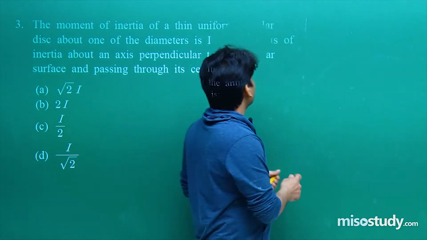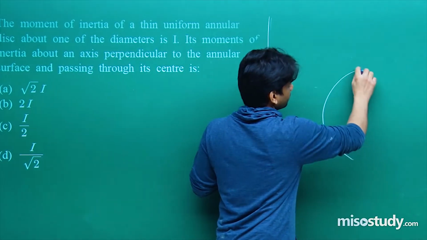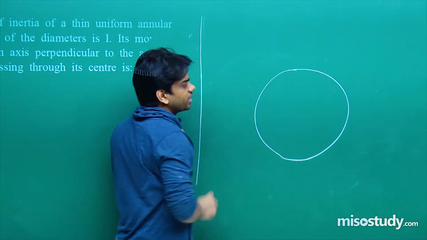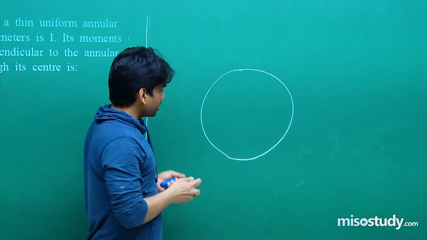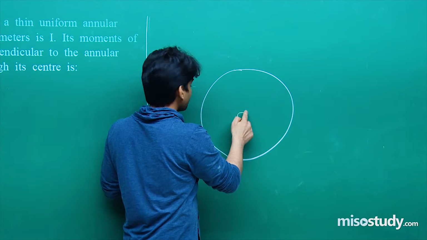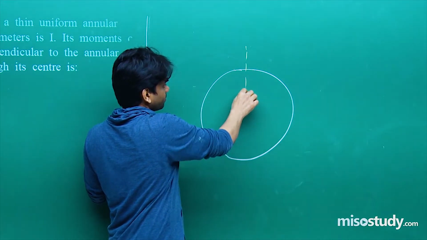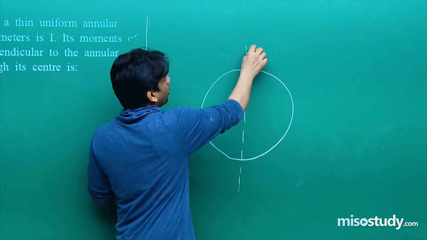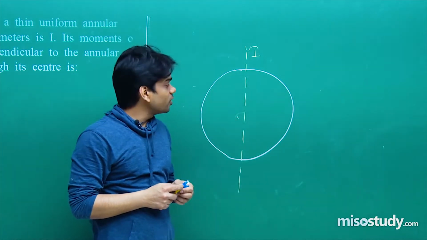You see here, it's given that it's a case of a disc. This is the case of a disc that has been given to us. Now it says that its moment of inertia about an axis through its diameter. So let me say that this is the diameter. About this diameter is given as I. This is what has been given to us.